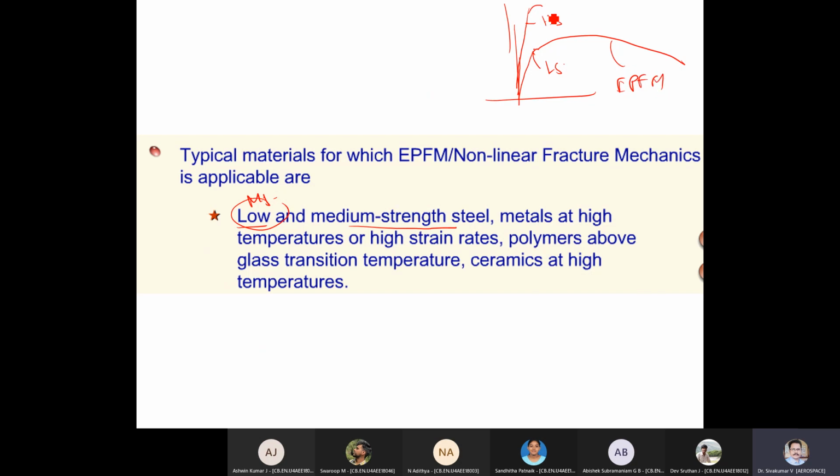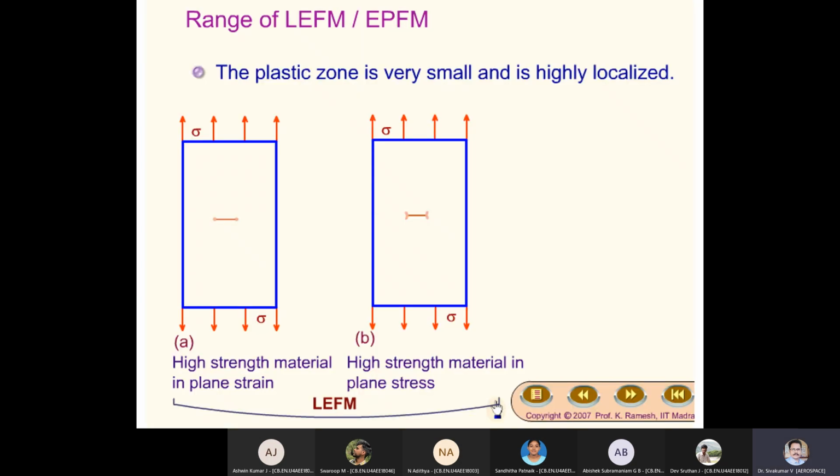I hope you understood why EPFM is needed here, and why LEFM is sufficient here. Now you have understood very clearly. So with that background, whatever I just explained is the range of LEFM: when I can go for LEFM, and when I can go for EPFM.